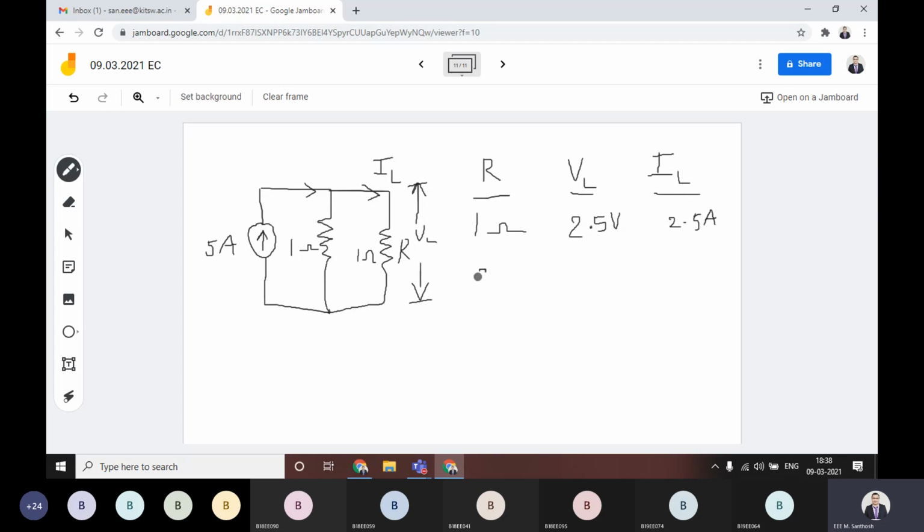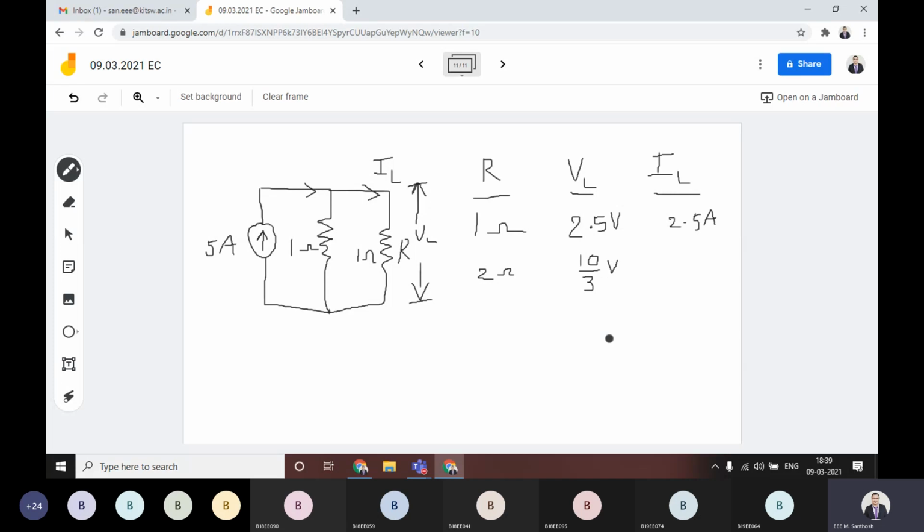Then can anyone tell me, if we increase the R value to 2 ohm, what is the value of VL? This is the last calculation, I won't give it to you again. Can anyone tell me? 2 ohm is the R value. What is the value of VL? 3.33 volts. Very good. That means 10 by 3. Same calculation, if you calculate like that, you will get 3.33, that is equal to 10 by 3 volts.